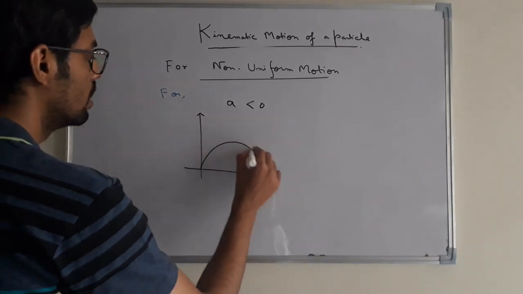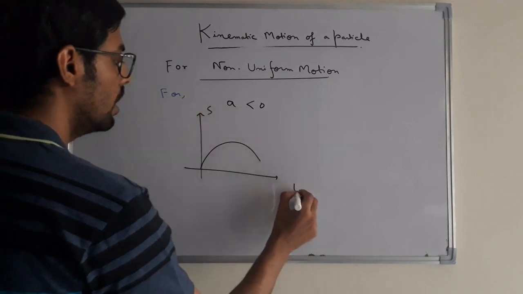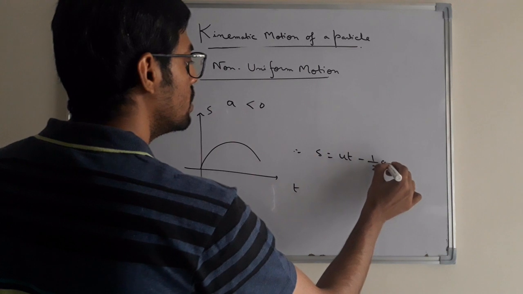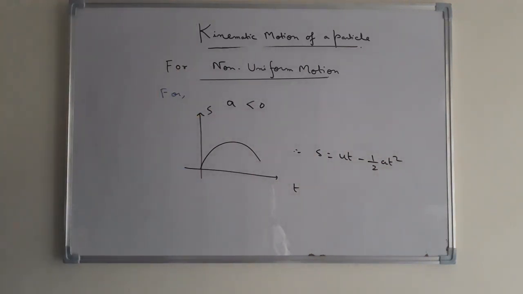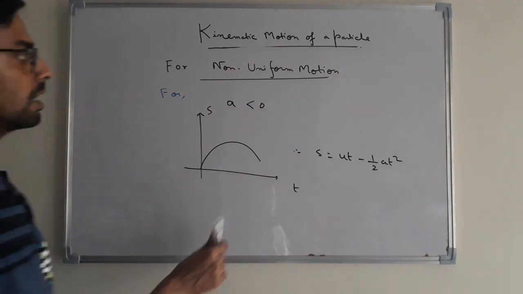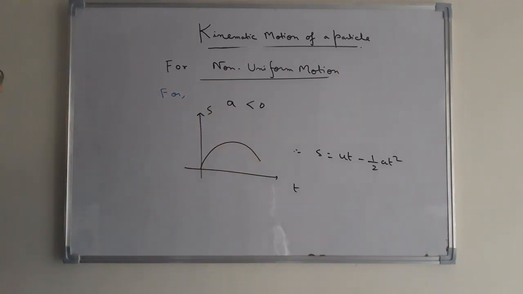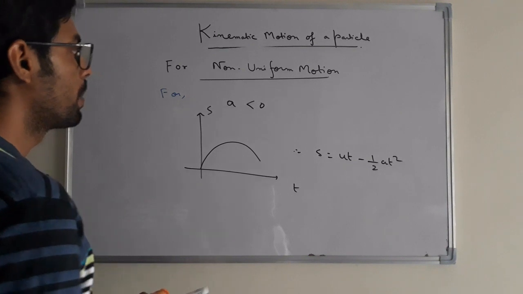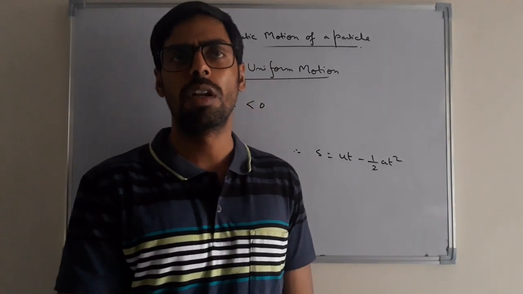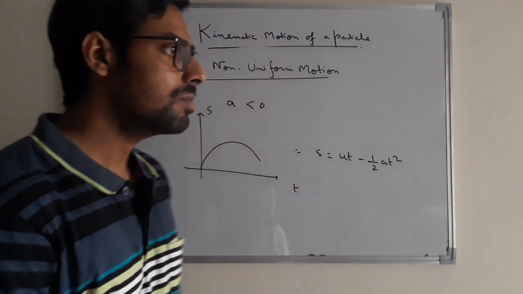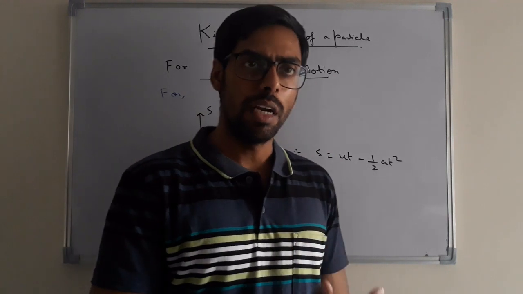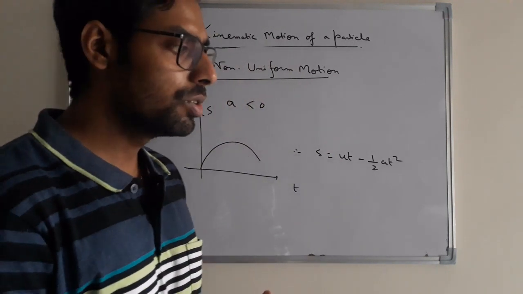This is the ST curve, and the equation of this curve is S equal to ut minus half at square. This is the ST curve for the motion of a particle when it is moving with negative acceleration or retardation. So these are the certain graphical plots for uniform motion and for non-uniform motion of a particle.